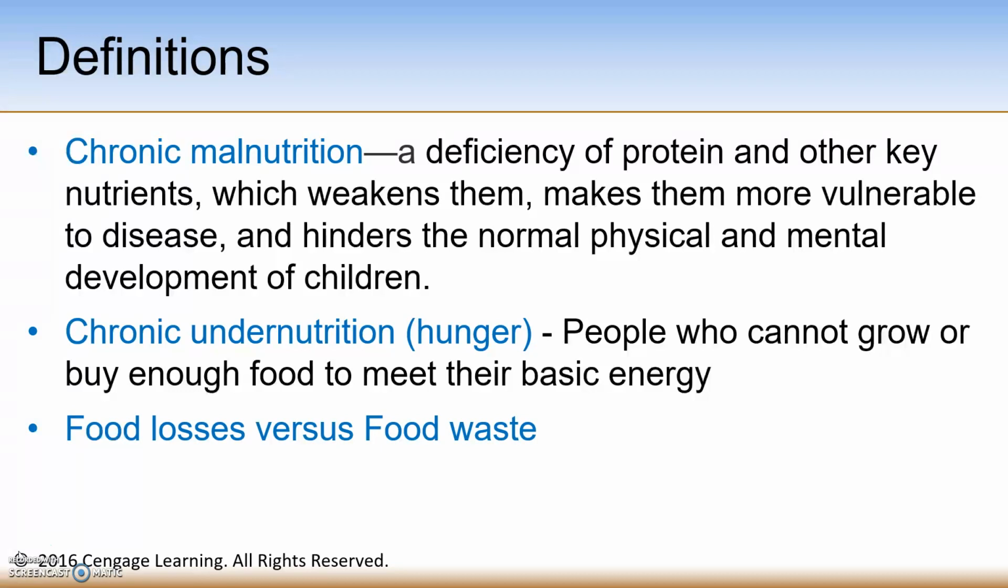The second term I'd like you to know is chronic undernutrition or hunger. People who cannot grow or buy enough food to meet their basic energy needs. So the root cause of food insecurity is poverty, and then other obstacles to food security are political upheaval, war, corruption, and even bad weather, including prolonged drought, flooding, and heat waves.